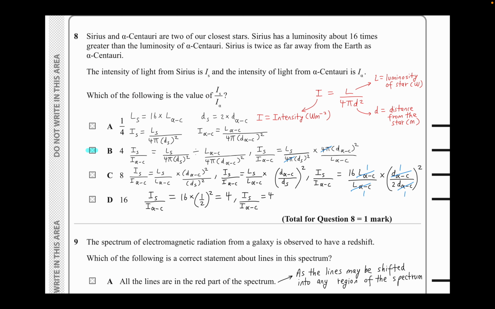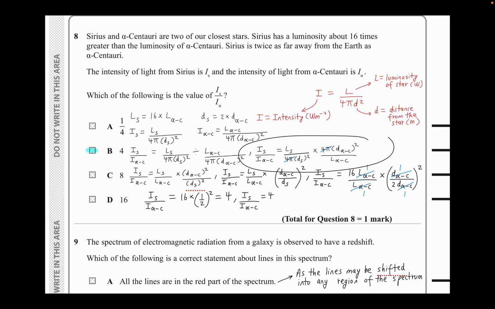Now we're just plugging it into the formula. We're now calculating the intensity for Sirius. We plug in the values. We know the distance of Sirius, and the distance of Alpha Centauri is not known yet, but we can use that to get this ratio type value. So now you're going to divide, just as the question's stating.